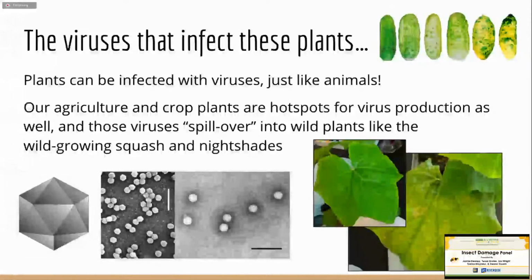So just like humans, plants can be infected with viruses. And these viruses can change the plant colors as well as make the fruit that we eat less than ideal, so more bitter or weird looking. And our agriculture and our crop plants are actually hotspots for virus production. And those viruses spill over into wild plants, like the wild squash and nightshades that I study. So in this slide, I have some plant viruses, as well as some damaged fruit and some yellowing leaves.